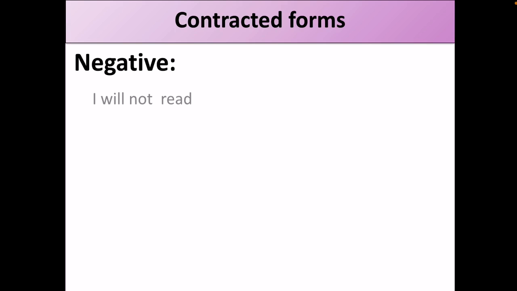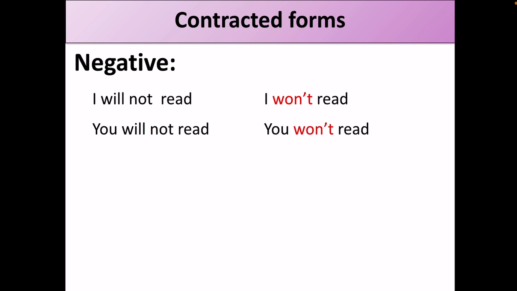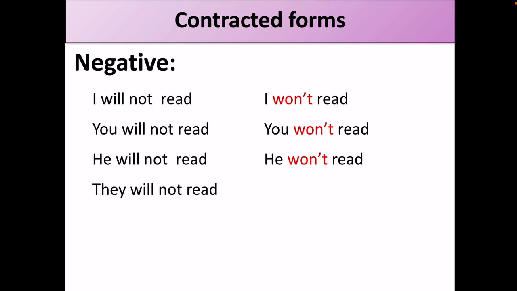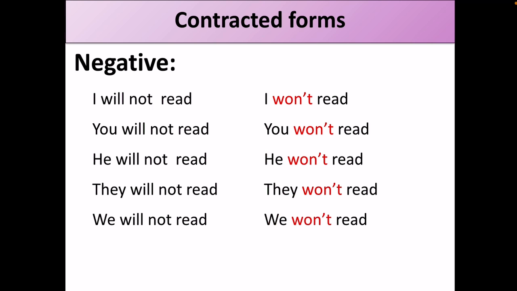The negative. I will not read. I won't read. You will not read. You won't read. He will not read. He won't read. They will not read. They won't read. We will not read. We won't read. It will not read. It won't read. And again, we prefer to use this contracted form with speaking, not with writing. But some people do write it, so it's fine if you write it.